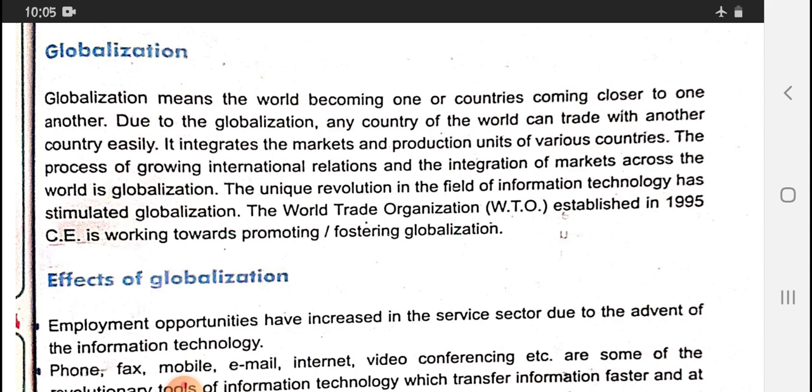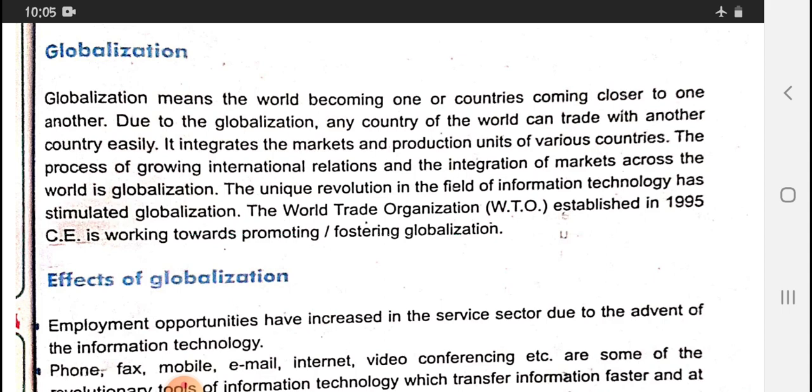It integrates the markets and production units of various countries. The process of growing international relations and the integration of markets across the world is globalization.